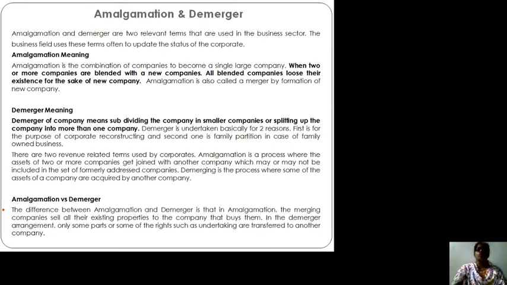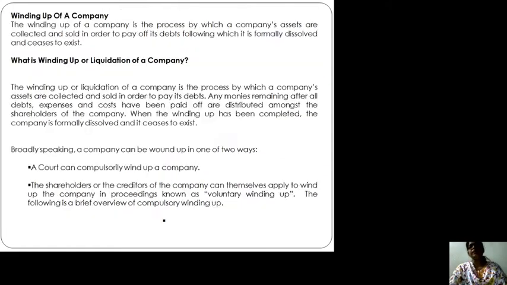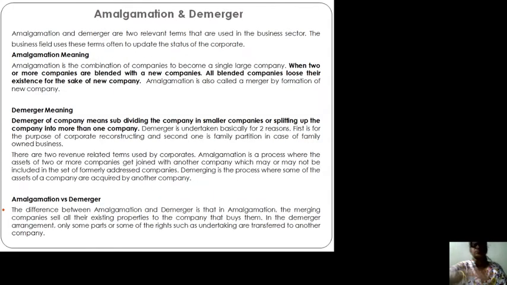When two or more companies are blended with a few companies, all blended companies lose their existence for the sake of a new company. Amalgamation is also called a merger by formation of a new company. It is also a kind of merger. Okay, see what is the difference between amalgamation and merger.